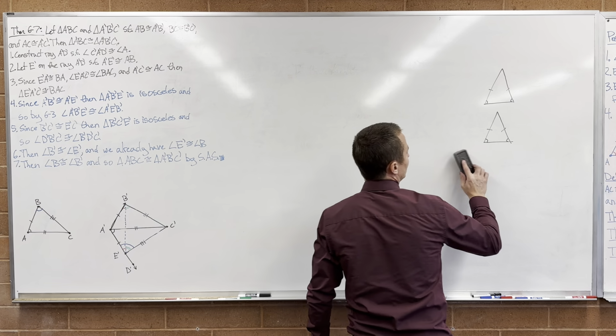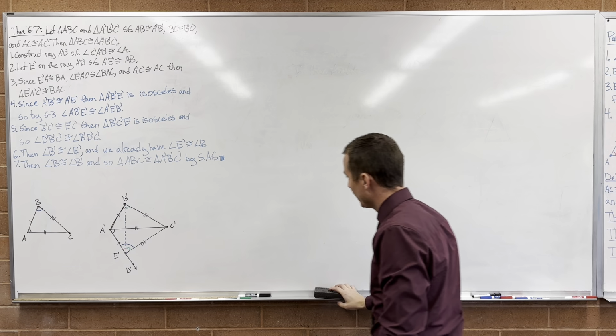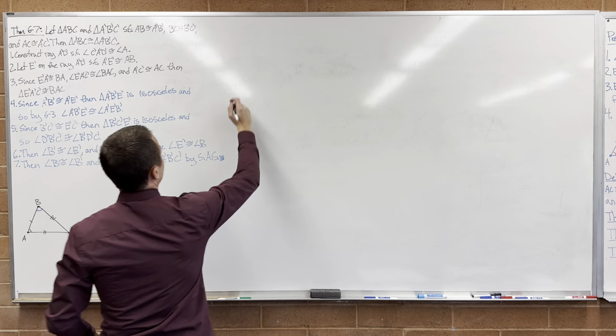All right, let's come back and prove this one that we accidentally skipped over. And you said it was Theorem 6.6?